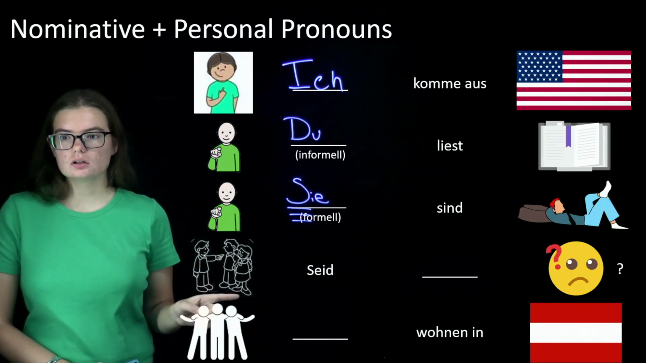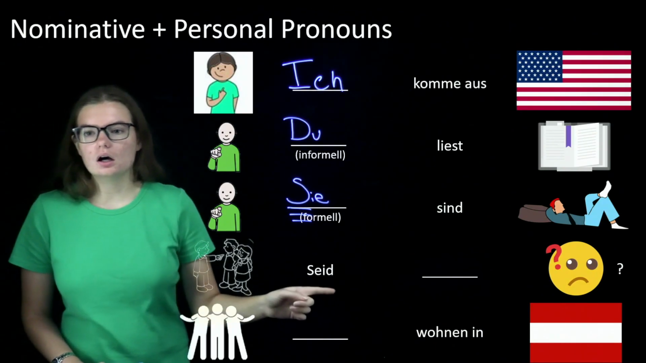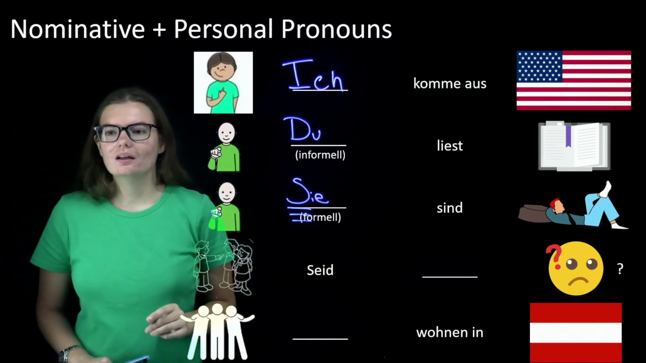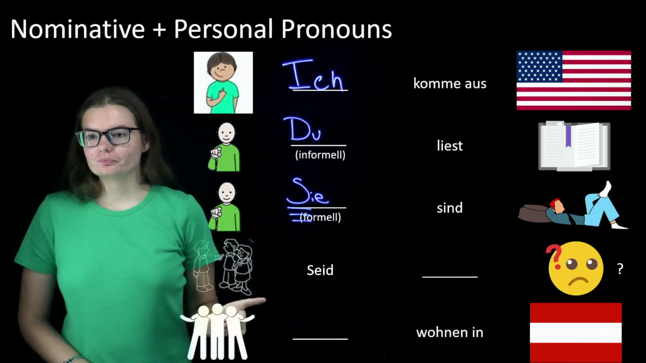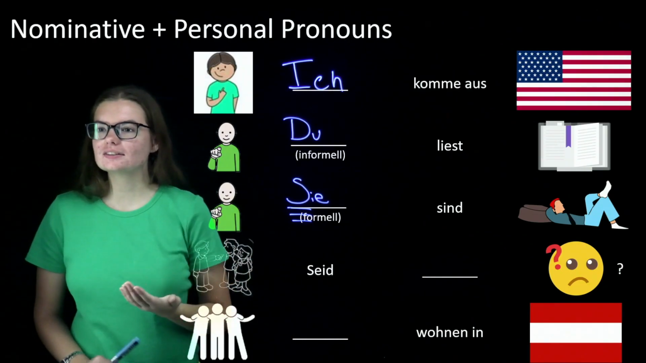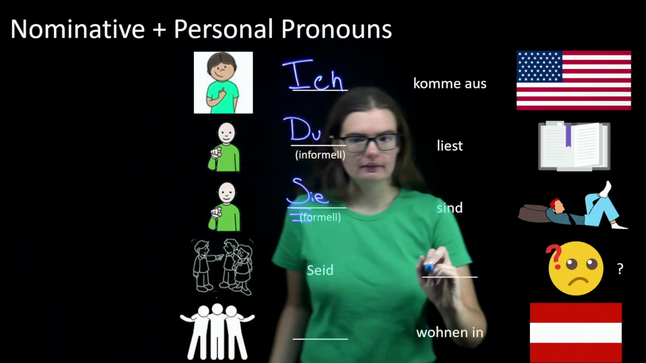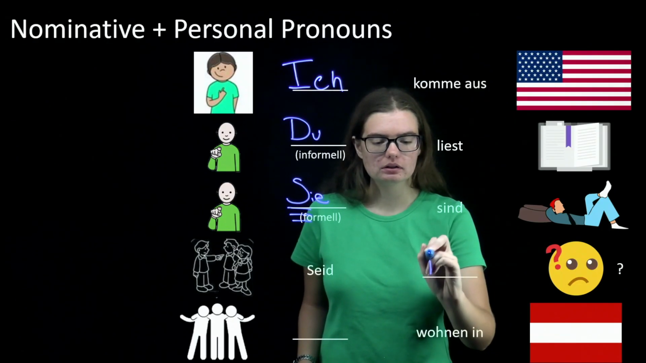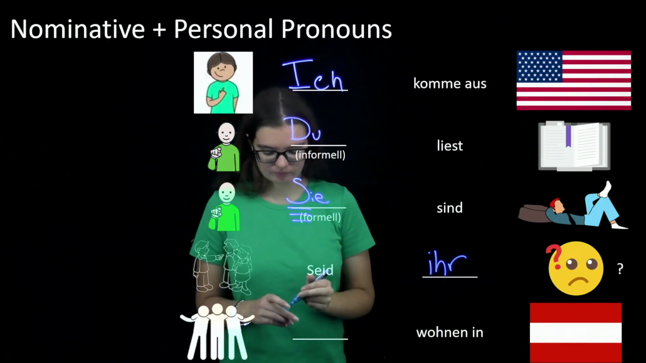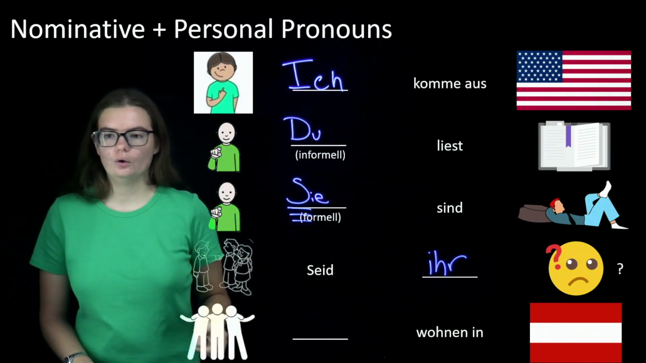Then we have here a child is pointing at multiple children. Are y'all confused? Hopefully not. Or you could say you guys, or yous, or yins. But in German, there's one word for that, and that is going to be ihr. Seid ihr verwirrt?